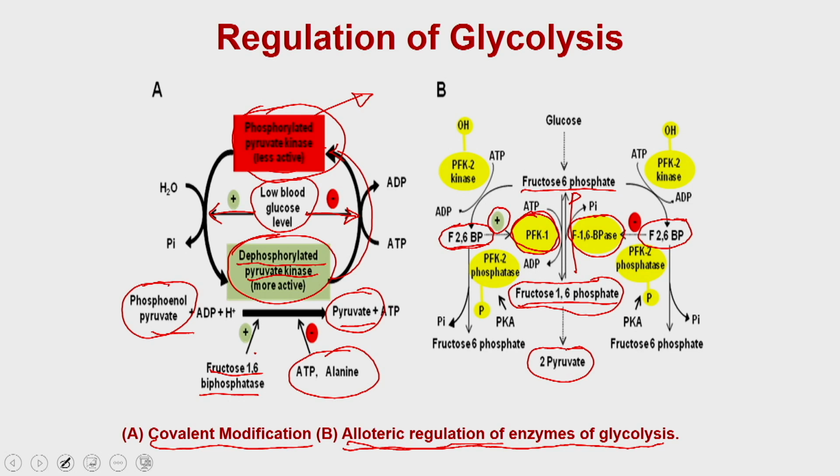At the same time, fructose 2,6 bisphosphate negatively regulates, or reduces, the activity of fructose 1,6 bisphosphatase,